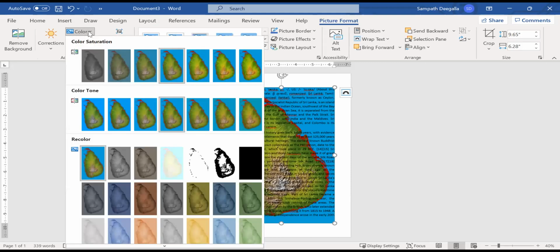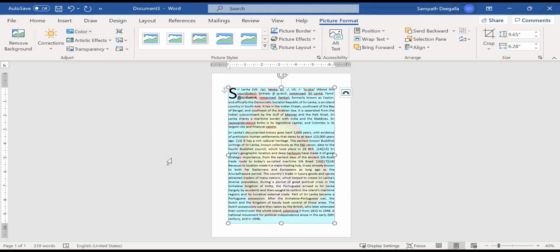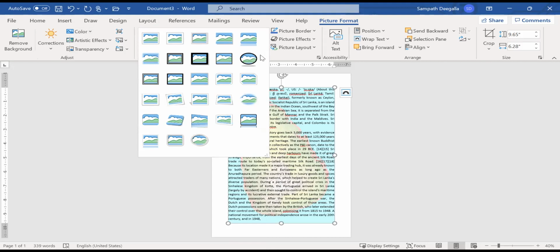We have strong colors which prevent me from seeing the letters in the document, so I will prefer washout. So I will see it as a background, and then maybe I can use a frame, some frame.